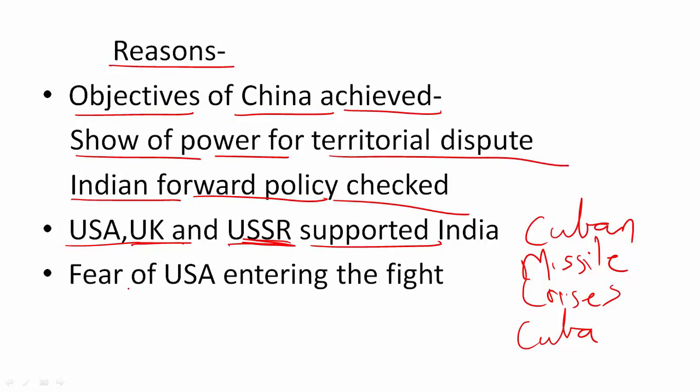Now, as soon as the Cuban Missile Crisis was over, the USA was thinking of entering the fight. It could have entered the fight if China had stayed in the fight for too long, because the USA was a capitalist country and they were totally against communism and wanted to check the spread of communism. So, to prevent that, China announced a ceasefire and it withdrew.